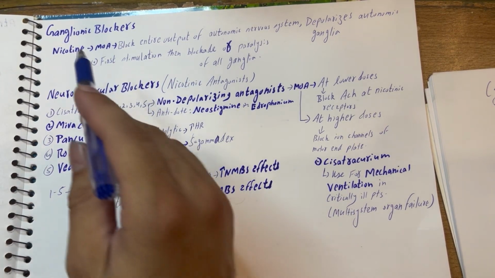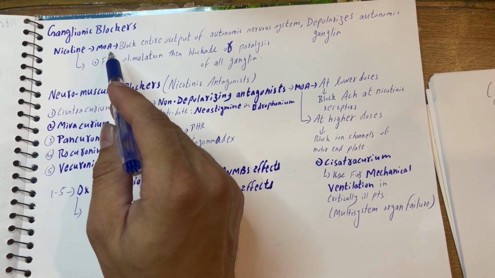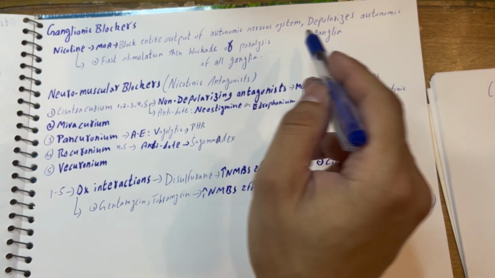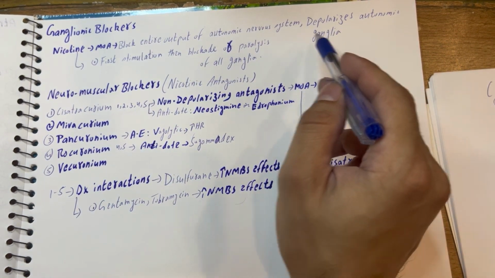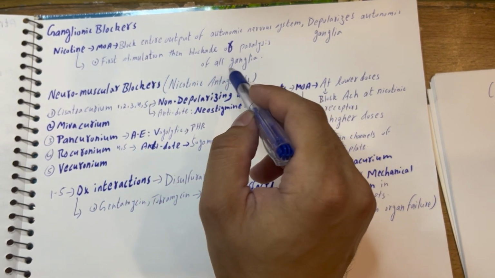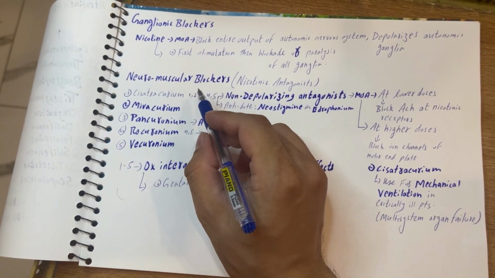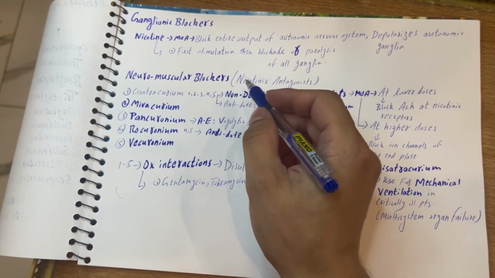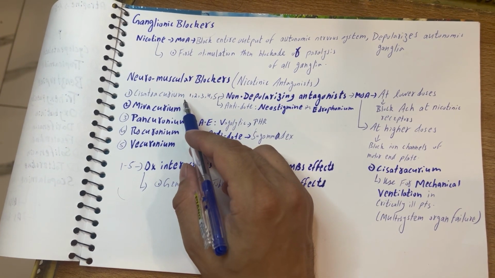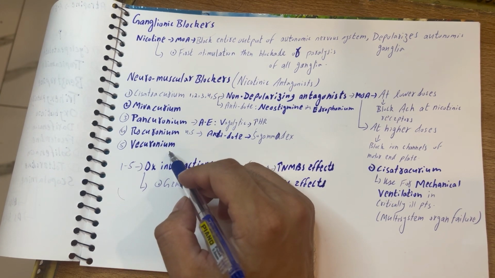The next subclassification is ganglionic blockers. It includes nicotine. The mechanism of action for nicotine is that it blocks the entire output of the autonomic nervous system and depolarizes the autonomic ganglia. So it involves first stimulation, then blockade or paralysis of all ganglia. Now the last subclassification is neuromuscular blockers, also known as nicotinic antagonists. These include cisatracurium, mivacurium, pancuronium, rocuronium, and vecuronium.